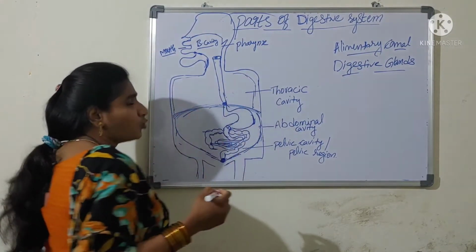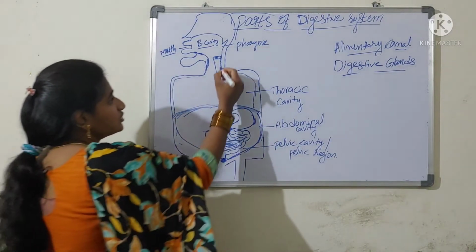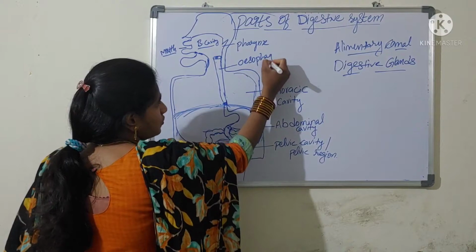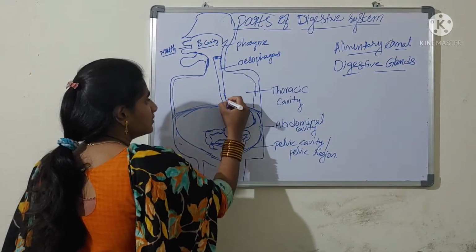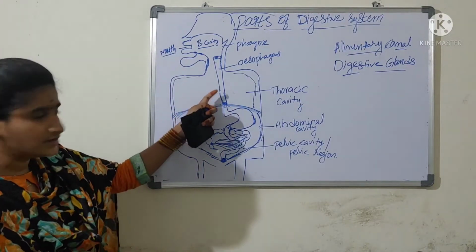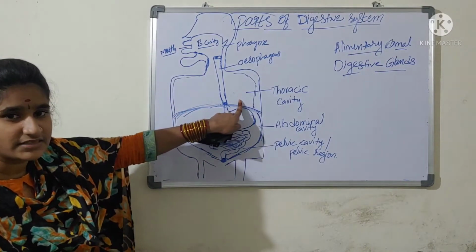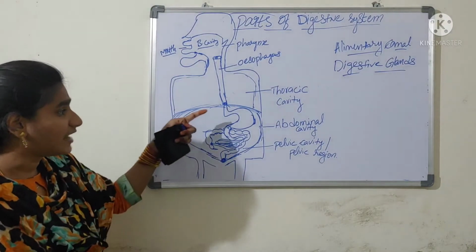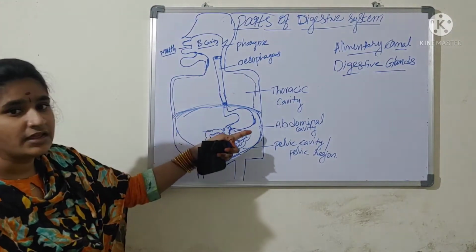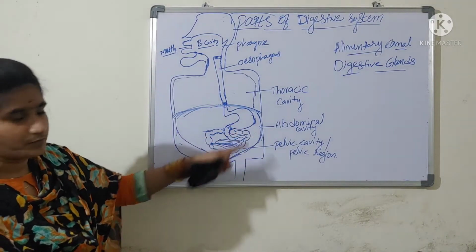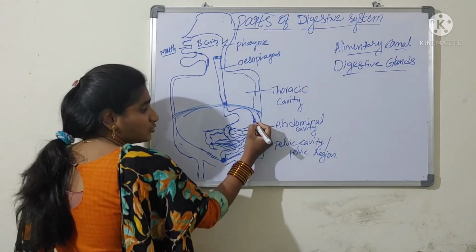This pharynx opens into the esophagus. The esophagus passes through the thoracic cavity and enters the abdominal cavity, where it opens into the stomach.